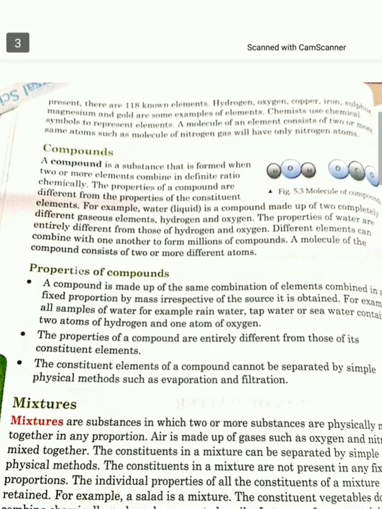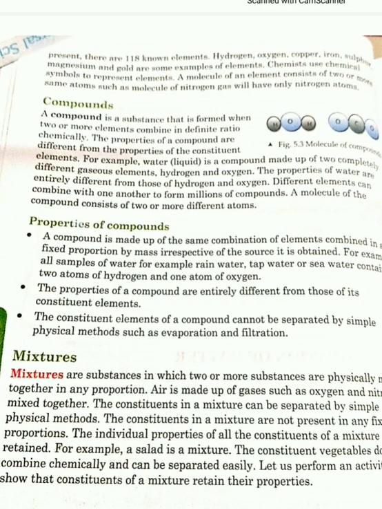What is a compound? A compound is a substance that is formed when two or more elements combine in a definite ratio. For example, H2O is formed when two hydrogen atoms combine with one oxygen atom, so it is a compound. If you take carbon dioxide, CO2, one carbon and two oxygen combine with each other to form one molecule of carbon dioxide, or one compound of carbon dioxide.